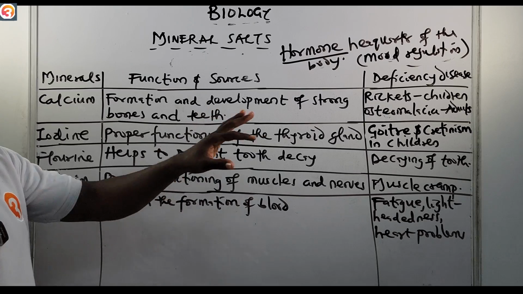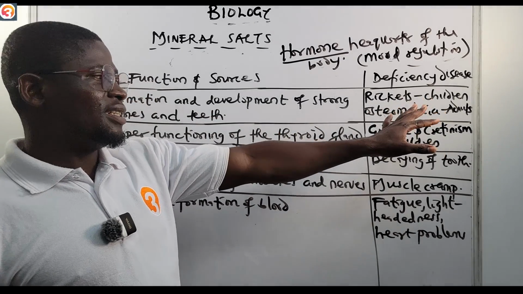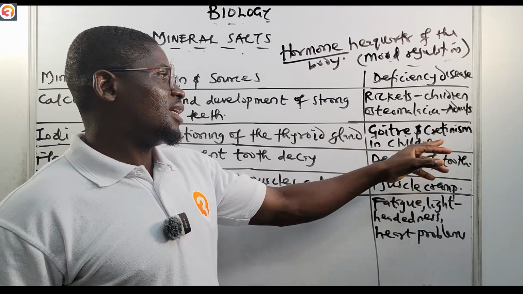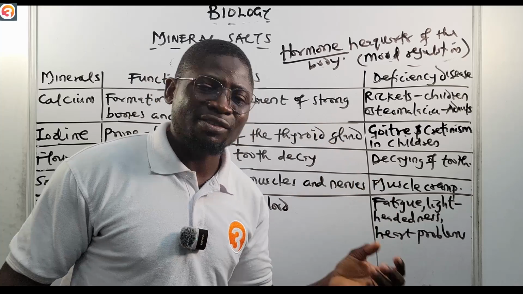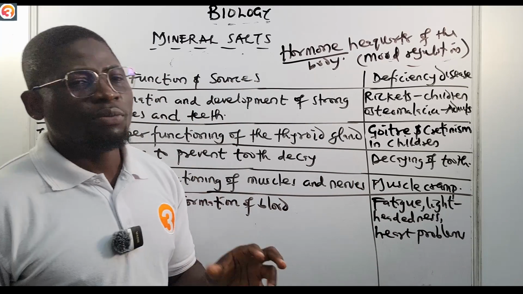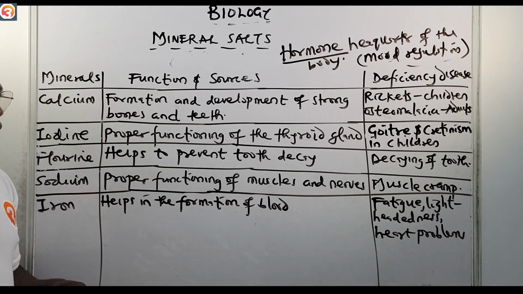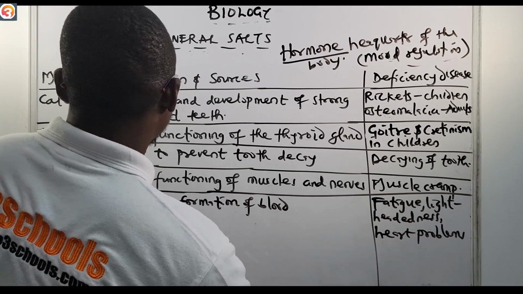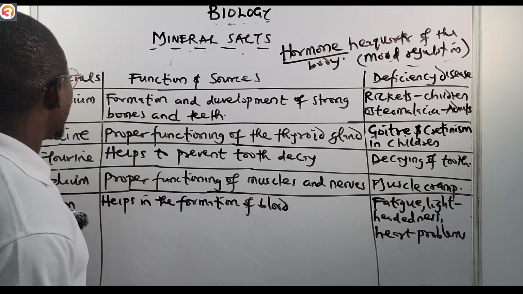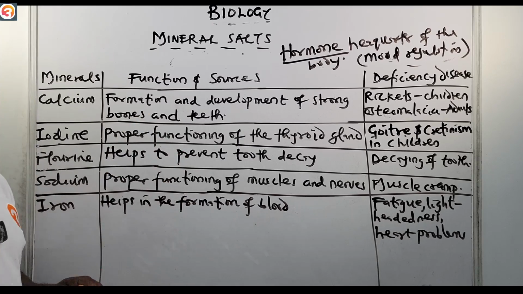And of course, the deficiency diseases are goiter, and cretinism in children. You have seen people that have goiter here, because of lack of iodine. That is what mostly causes it. So please ensure that you take note of that. So what are the sources of iodine?